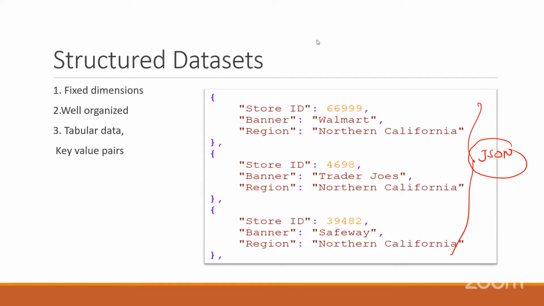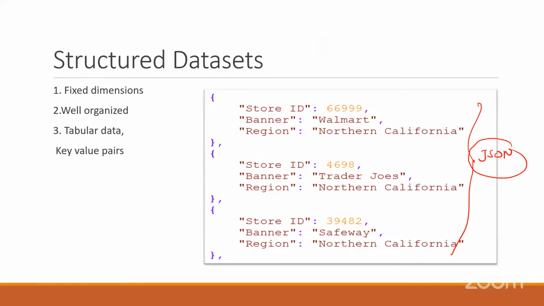I thought JSON is semi-structured, right? See, actually there are only two things, structured and unstructured. There is no word called semi-structured. Ideally, semi-structured data can be classified as either structured or unstructured data, depending on what kind of data it is holding.